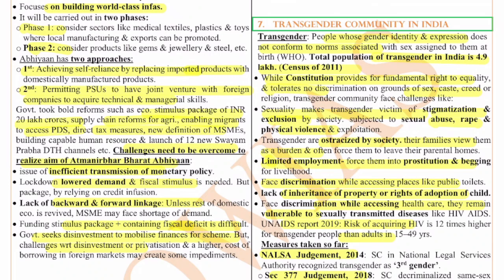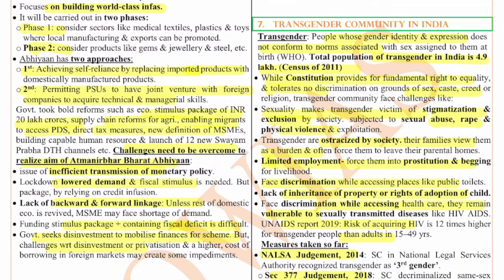The next is that transgenders are excluded from society. Families view them as a burden and often force them to leave their parental homes. They have very limited employment opportunities. They are forced into prostitution and begging for livelihood. They face discrimination at each and every phase of their life, even while accessing public places like public toilets. The lack of inheritance of property or other rights, like the adoption of children, are also not available to them. They face discrimination while accessing healthcare, and they remain vulnerable to sexually transmitted diseases like AIDS.